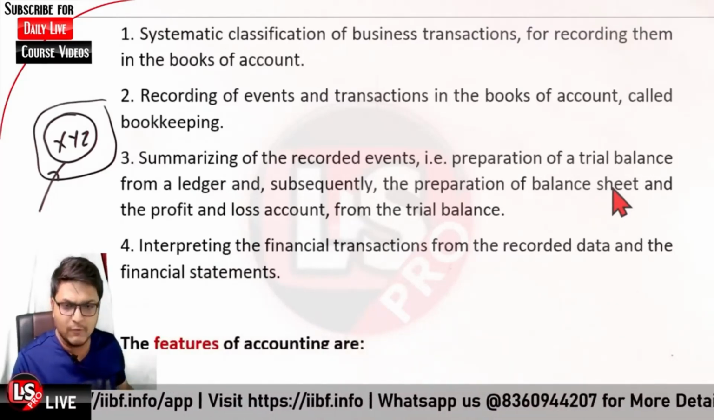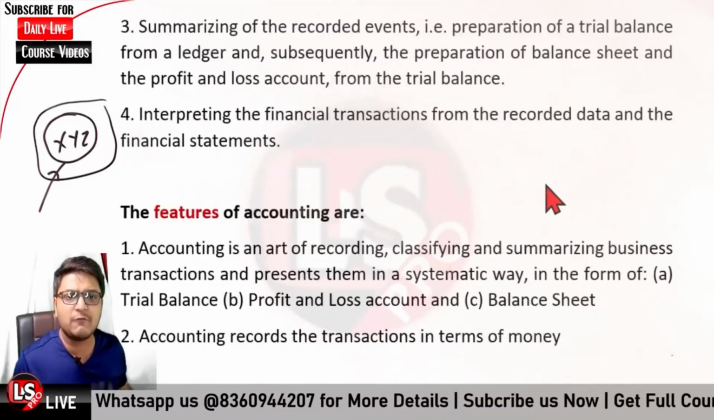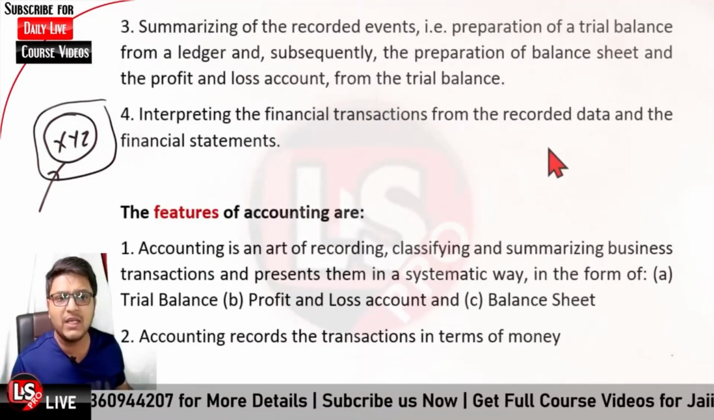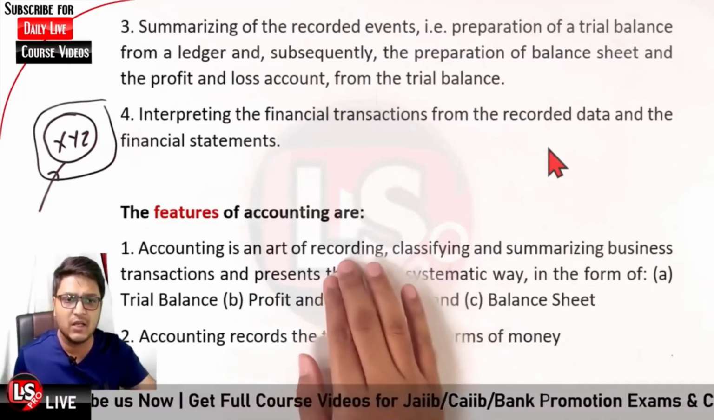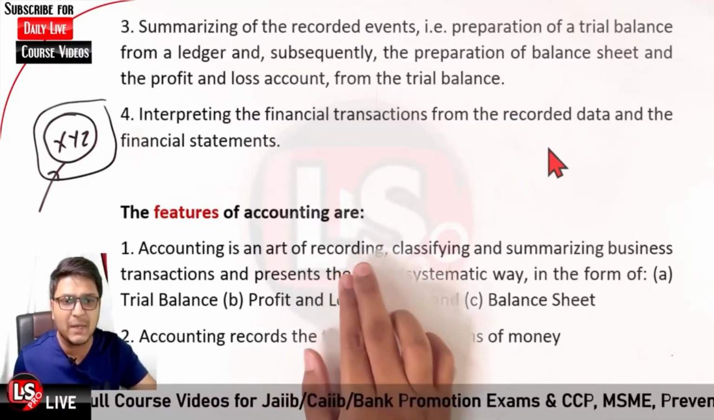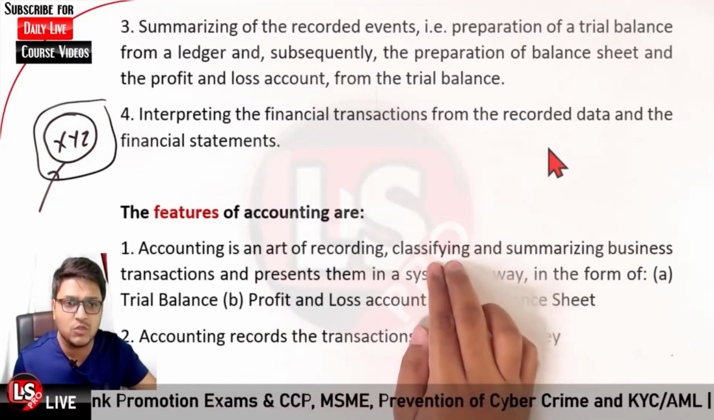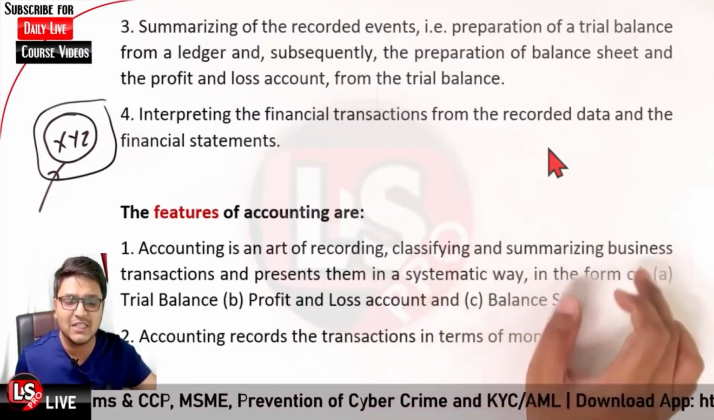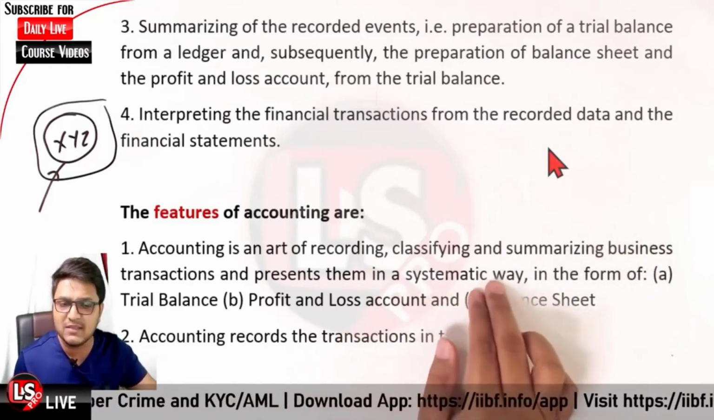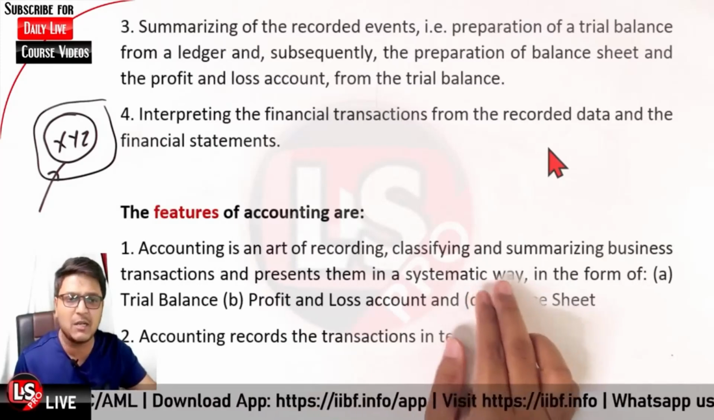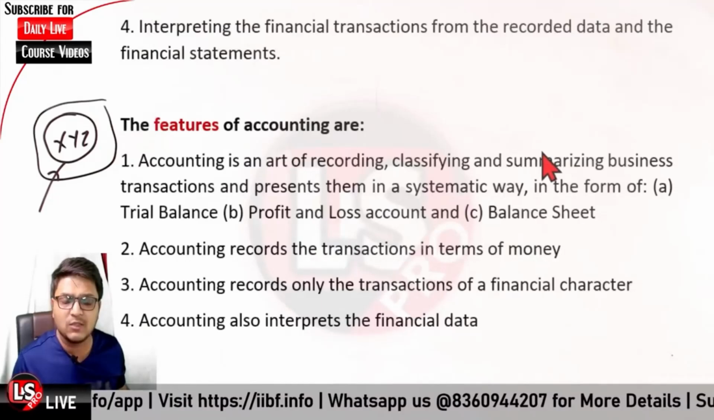Okay, so first of all, you need to know only what is bookkeeping, what is accounting, and what they deal with. Then it is regarding the features of accounting. What are the features of accounting? Accounting is the art of recording, classifying, summarizing business transactions. When we say recording, it is basically the primary entry. When we talk about classifying, it is basically posting them into journals. Then summarizing business transactions is related to preparing the trial balance and further presenting them in a systematic way. What is a systematic way to present them? It is the balance sheet and profit and loss account. So it is in the form of the trial balance, profit and loss account, and the balance sheet. Okay, so those are the features of accounting.